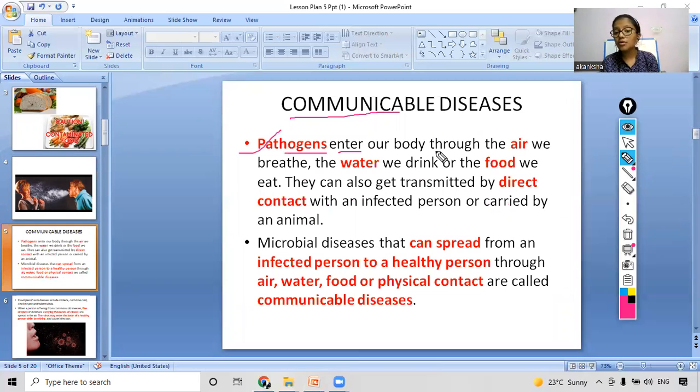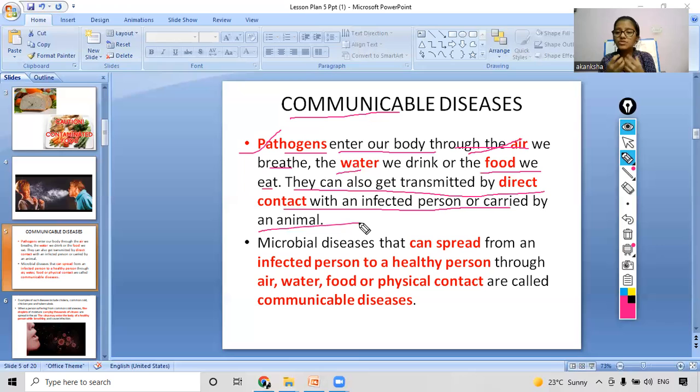They enter our body through the air we breathe. Let's see how these pathogens, or harmful microorganisms, enter our body. They may enter through air, they may enter through water when we drink contaminated water, or they may enter through the food we eat, like contaminated food. They can also get transmitted by direct contact with the infected person or be carried by an animal. So these are the various ways through which these pathogens can enter our body, right?